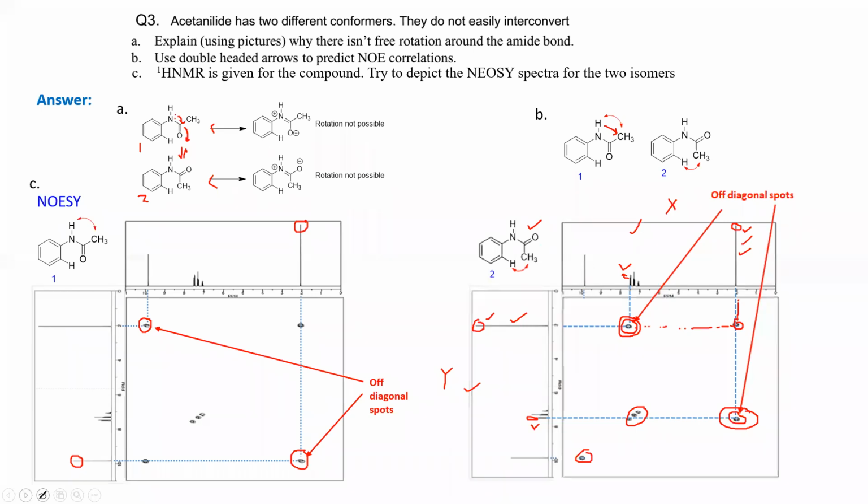Now let us move to a new lesson, that is Distortionless Enhancement by Polarization Transfer. We call it DEPT. The name is very big, and maybe due to this name people will get frightened, thinking it is a really tough thing to do. In DEPT, the mechanisms are really difficult to understand.